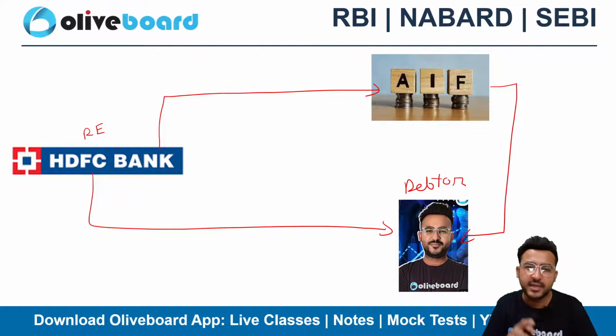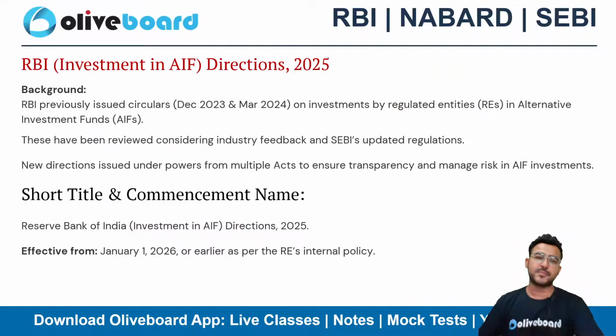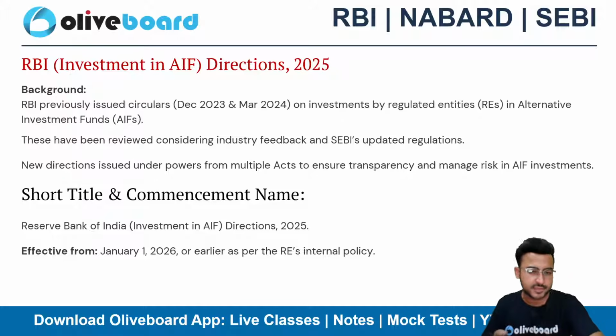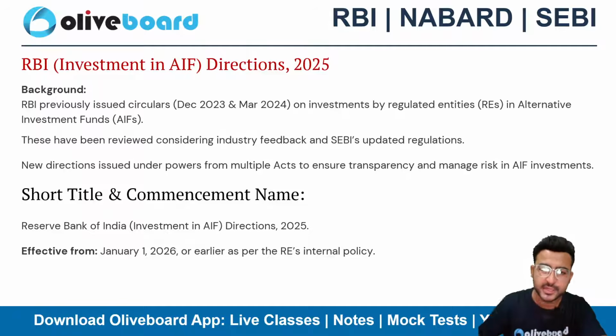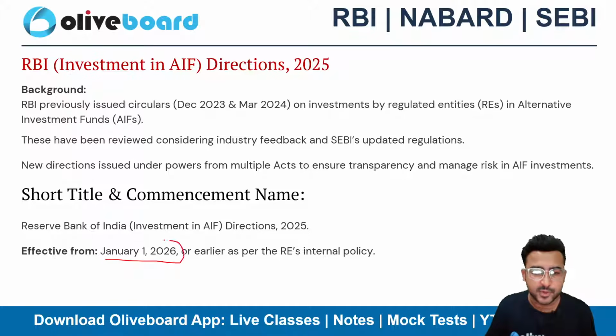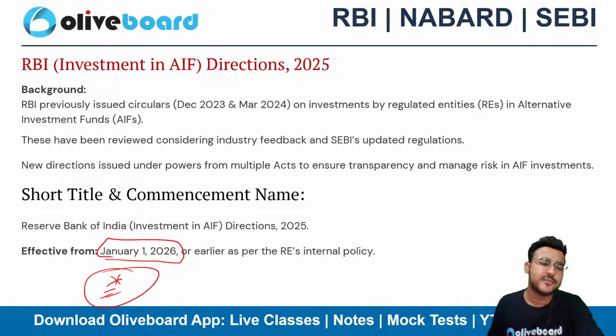To prohibit this kind of arrangement, RBI has proposed the AIF investment directions, right? We already had a draft direction. RBI recently released the draft direction, and now this is the final direction. Very important for your examination. So do not miss this video till the end. This is effective from 1st January 2026. Very important. The date is important first of all. 1st January 2026 onwards this will apply.